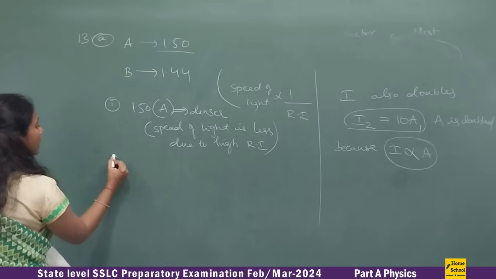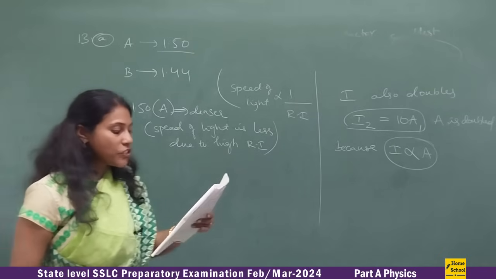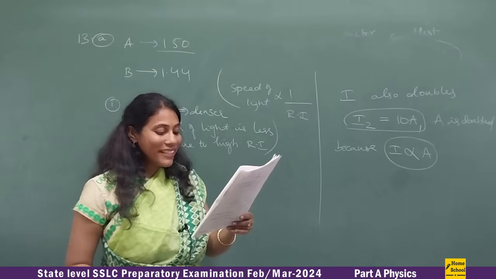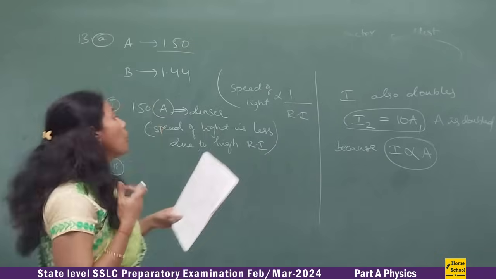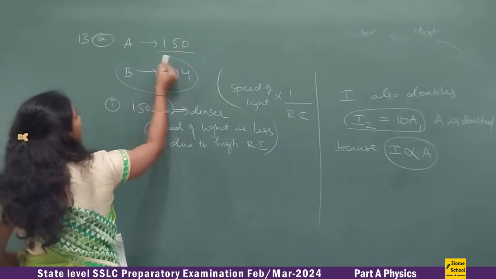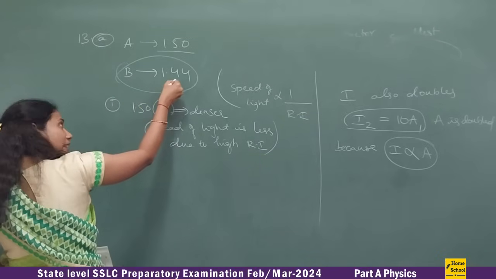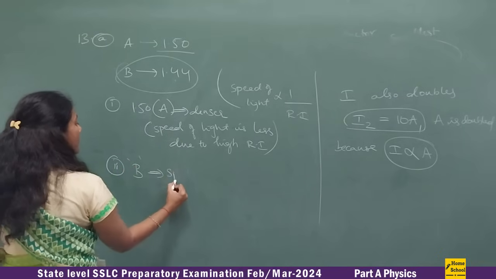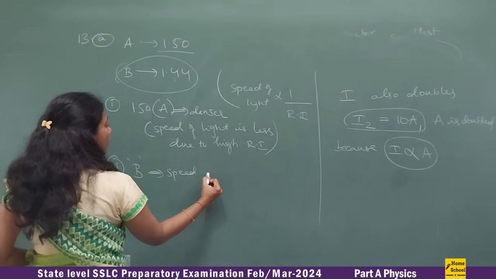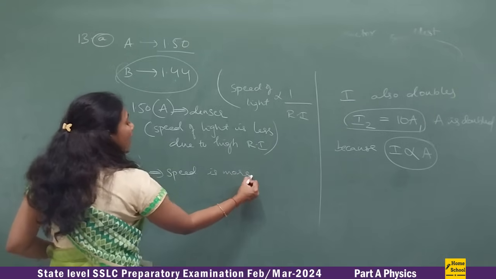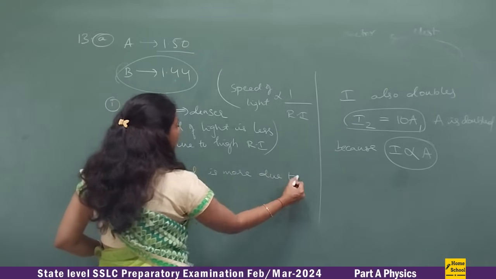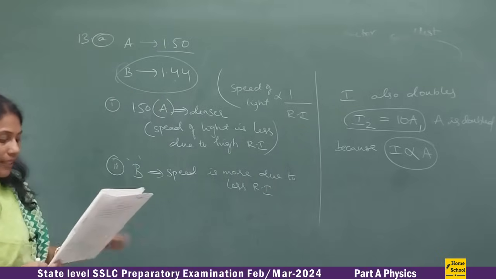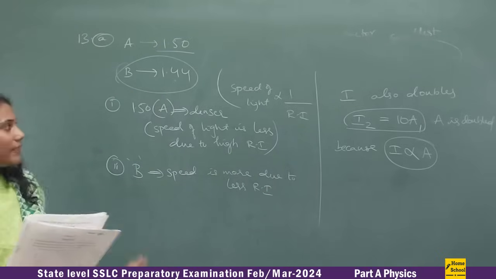Okay. So now coming to the second question. In which medium is the speed of light more? Speed of light is more in the medium where the refractive index is lesser. So in B the speed of light is more. Why? Due to less refractive index value. Okay, so that's all about question number A.